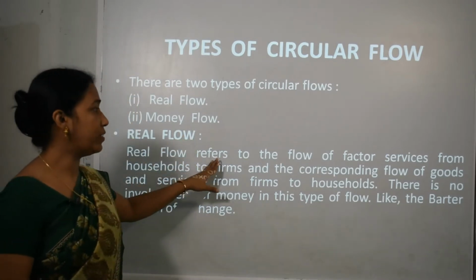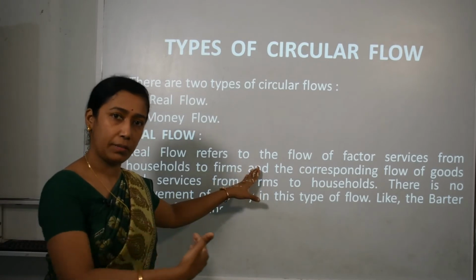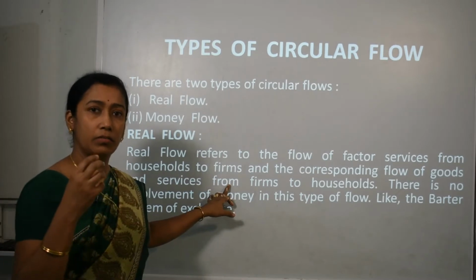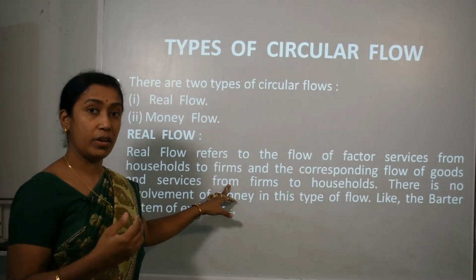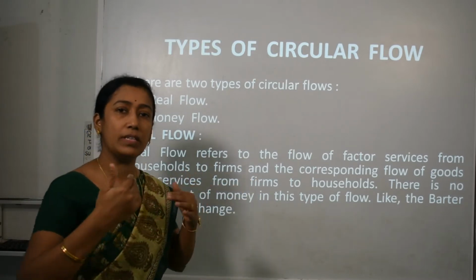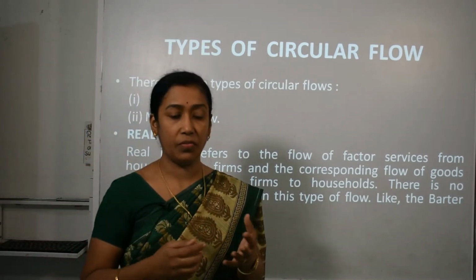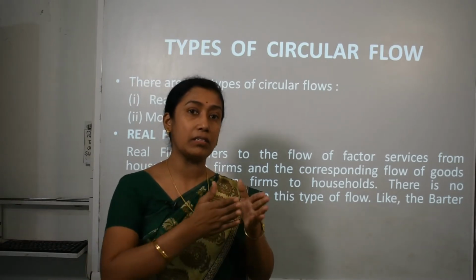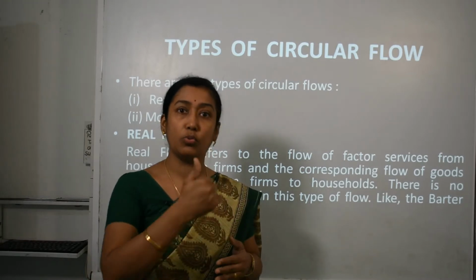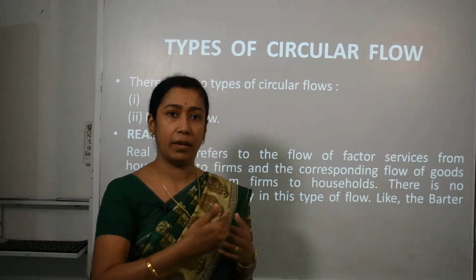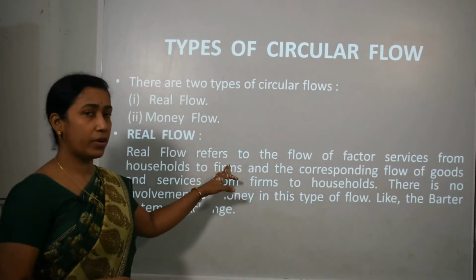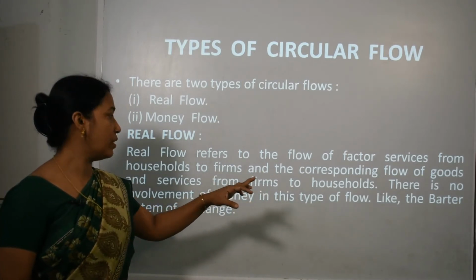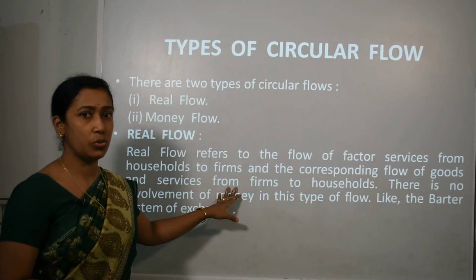Now real flow refers to the supply or flow of factor services from household to firms. In household we have factors of production, that is land, labor, capital, organization, entrepreneur. They give their services, which are called factor services, to the firms as a laborer, as an employee. So real flow refers to the flow of factor services from households to firms, and the corresponding flow of goods and services from firms to household.